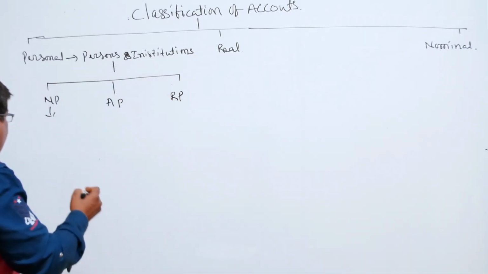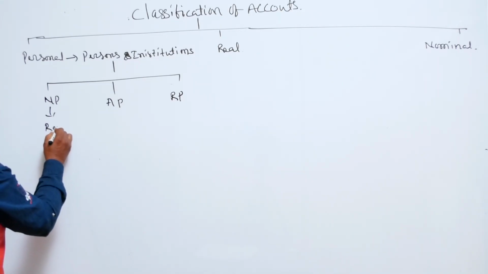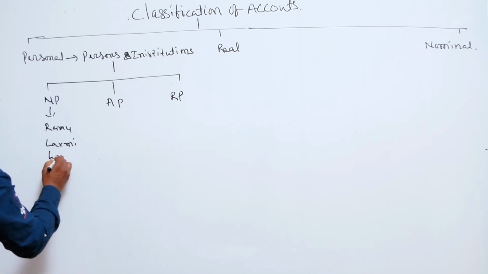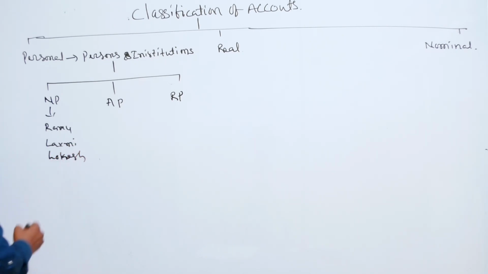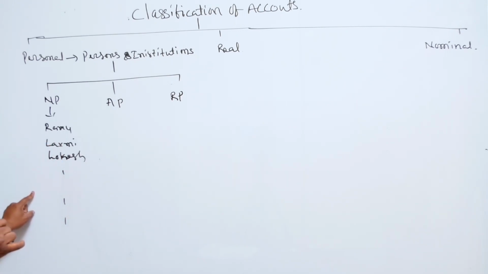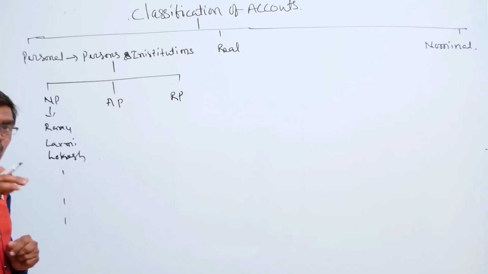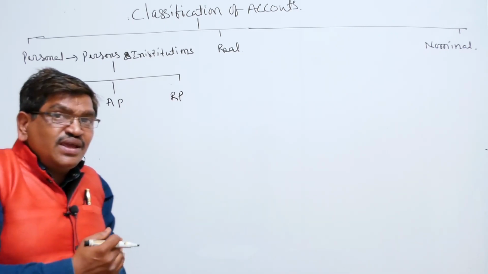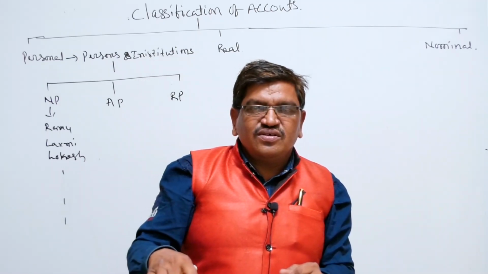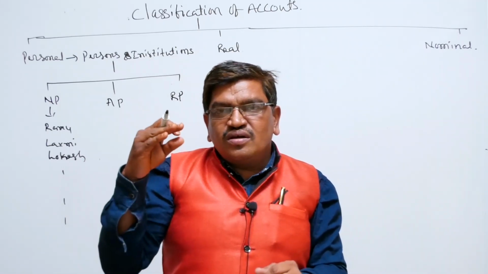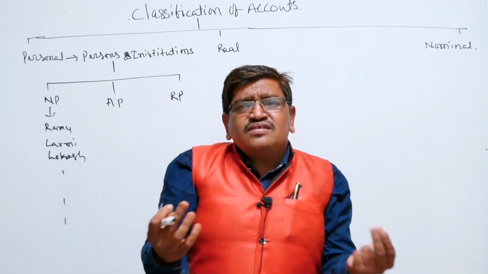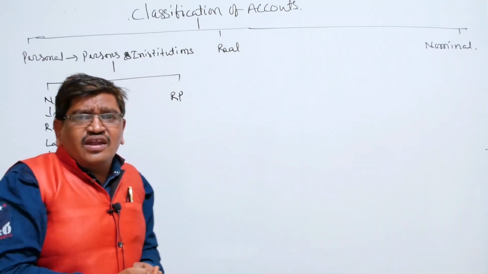If you take some examples, Ramu, Lakshmi, Lokesh, if you write names like this, all the names of human beings, the person names, we write under natural persons. Lakshmi, Raju, Varun Teja, Sangeet, Bhagya. These are persons, becoming natural persons.